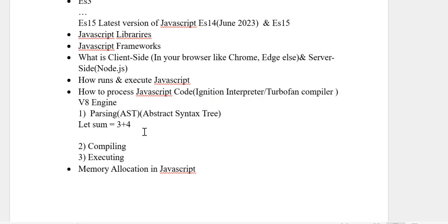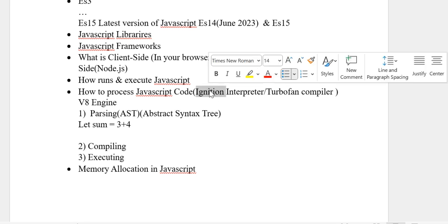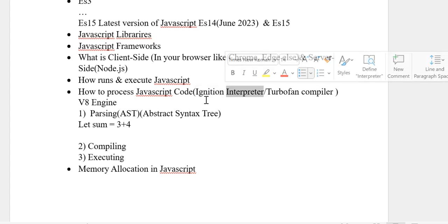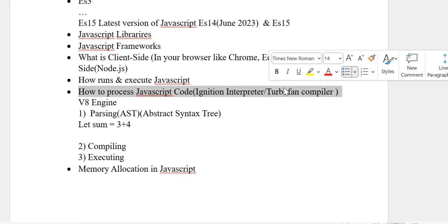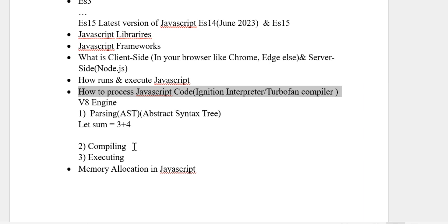The interpreter will read this code. The Ignition interpreter is used by Chrome, meaning the V8 engine uses the Ignition interpreter, and it performs these things and generates the bytecode. Then comes compiling. There is a TurboFan compiler used by the V8 engine. Already the bytecode is generated.